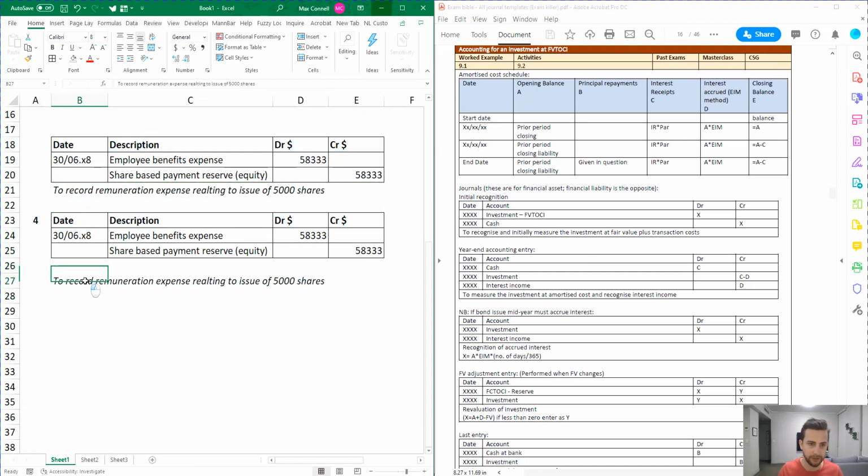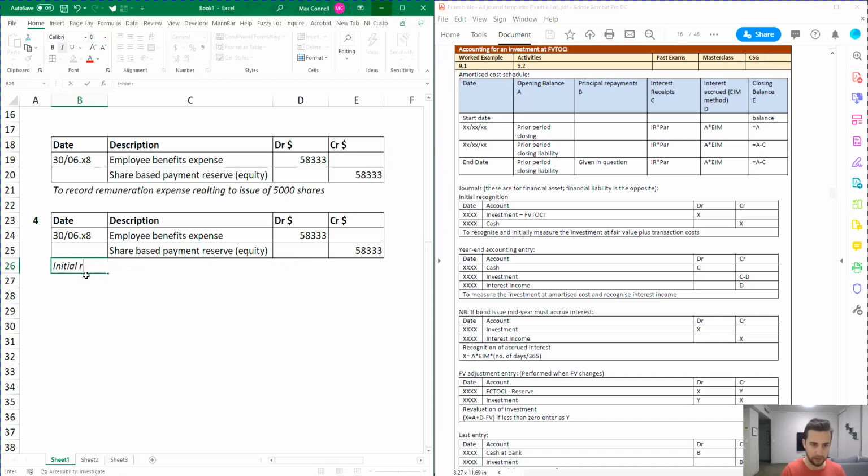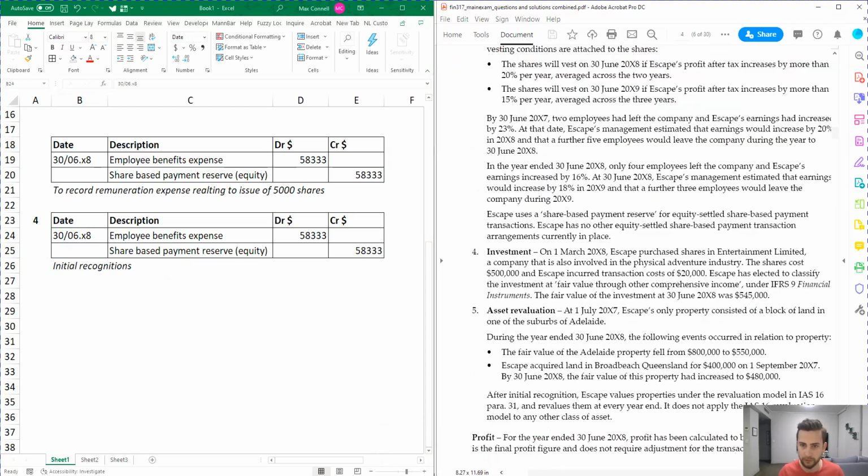So the first thing is initial recognition. And we want to recognize this at the date we bought it. So we bought this at, where is it? 1st of March, 1st of March, X18.